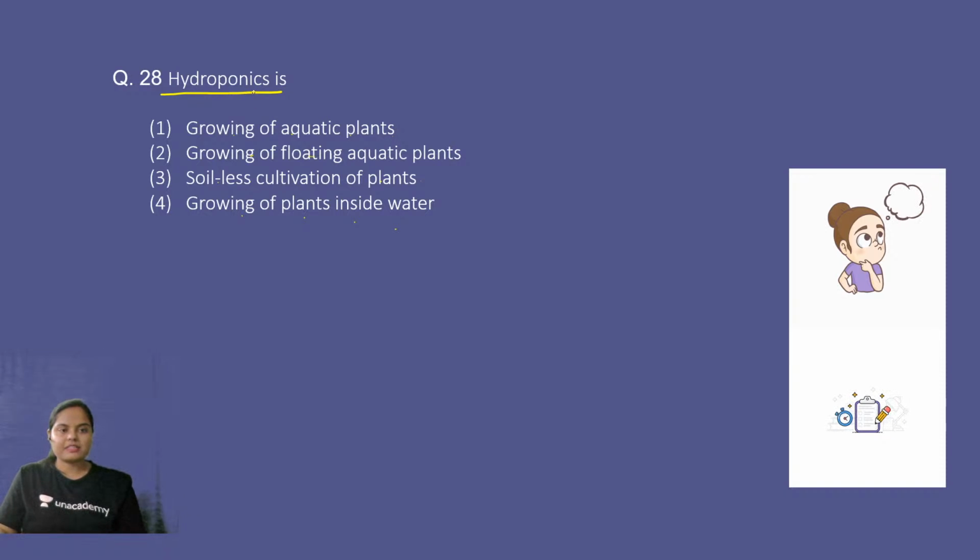Growing of plants inside water, some of you might think this answer is also correct, but the most correct option is option number 3. Soil-less cultivation of plants, that's the essence of hydroponics. Soil-free cultivation, right? So the right answer is option number 3.